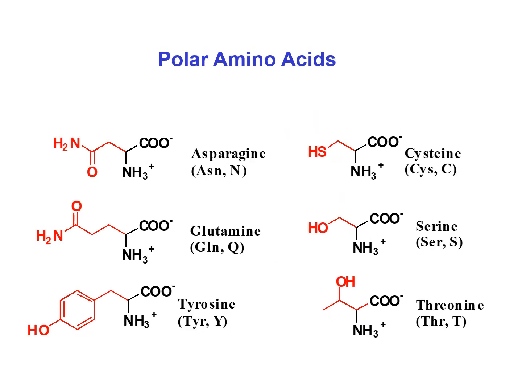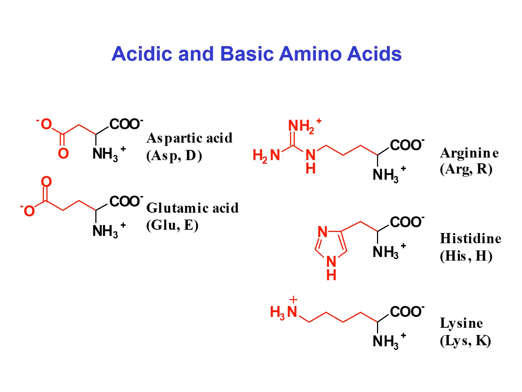6 amino acids are polar amino acids. We can see the 6 polar amino acids in this slide, and we can also see in the structure that the side chain of these polar amino acids are polar in nature. 2 amino acids are acidic amino acids and 3 are basic amino acids. Acidic amino acids contain an acidic side chain and basic amino acids contain a basic side chain. These are the 20 amino acids which are present in human protein. Among them, 9 are non-polar, 6 are polar, 2 are acidic and 3 are basic.